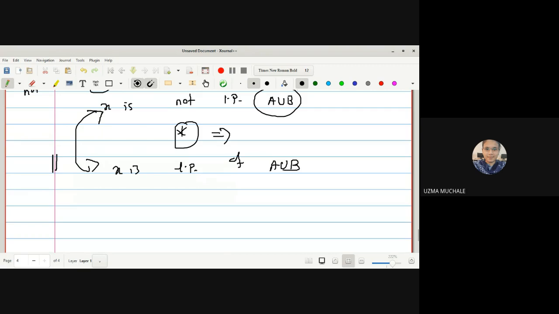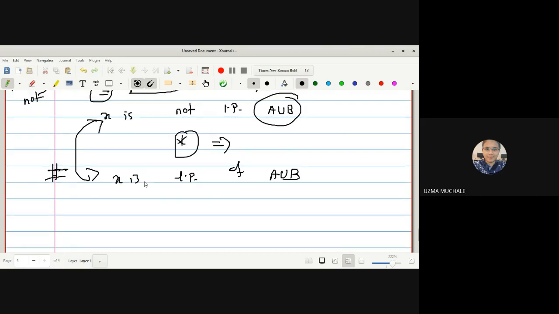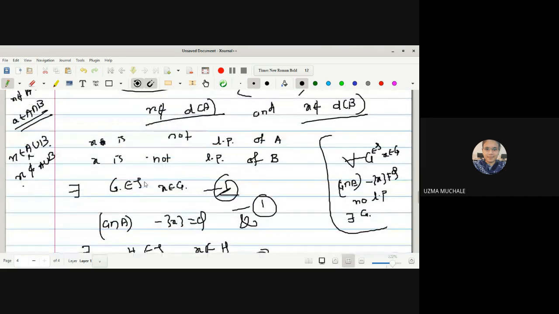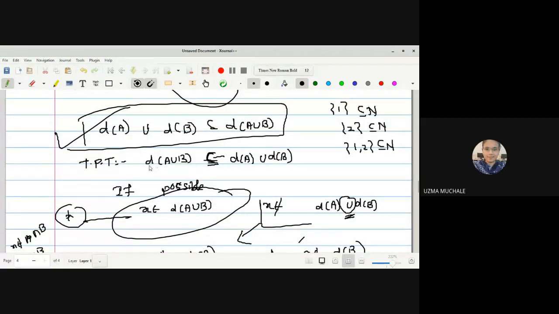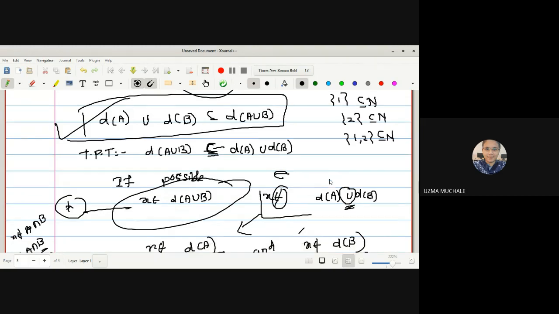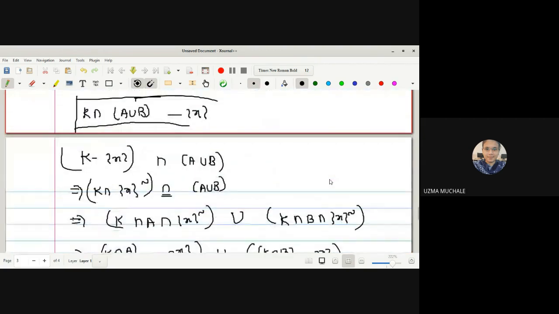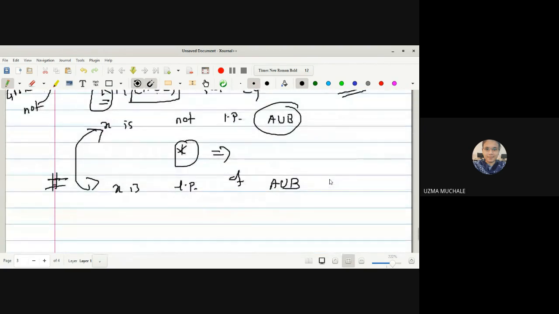So that's why we can say that there is a contradiction, and this contradiction arises due to the wrong assumption. What was our wrong assumption? We considered X is not a limit point. We had to prove this subset, X belongs to D of A union B, and this not a limit point was a wrong assumption. There should be X belongs to D of A union D of B, and hence the result. Okay.